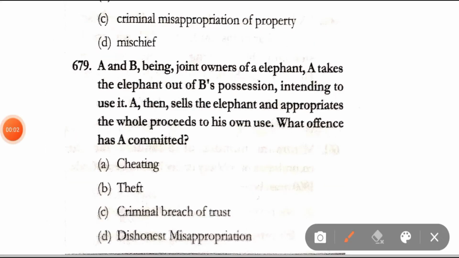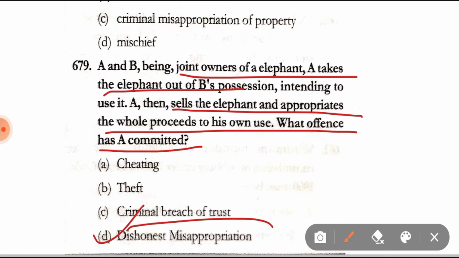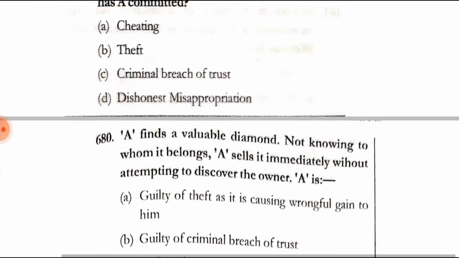Question number 679. A and B being joint owners of an elephant, A takes the elephant out of B's possession intending to use it. A then sells the elephant and appropriates the whole proceeds to his own use. What offence has A committed? Cheating, theft, criminal breach of trust, dishonest misappropriation. Correct answer is option D, that is dishonest misappropriation.